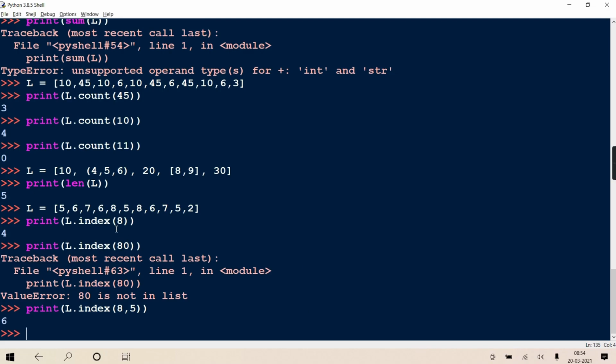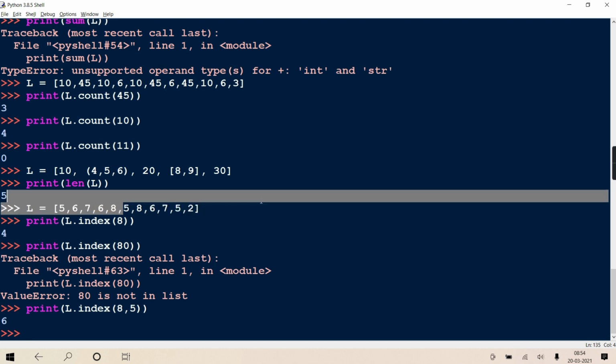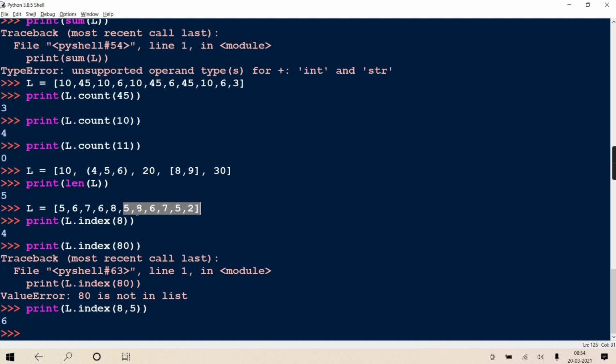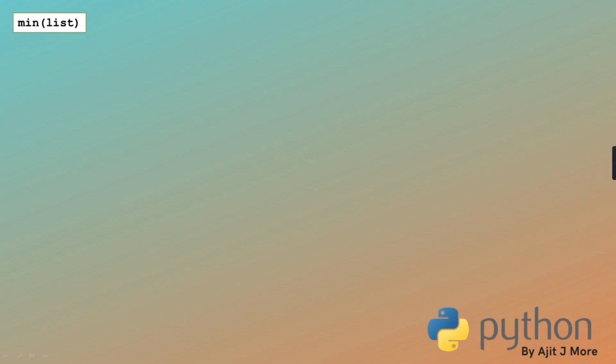See, here we searched 8. So it searched 8's first occurrence. So 8's first occurrence was here at 4th place. But when I searched 8 starting from 5, getting? So 5th position starts from here. So from here onwards 8 is searched. So which is present at 6th position. So it returns 6. Getting?